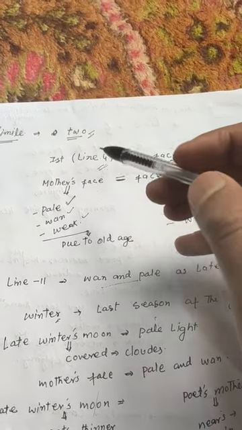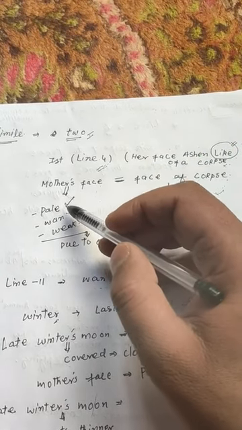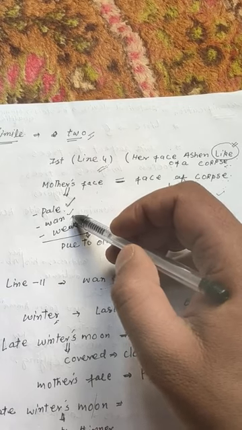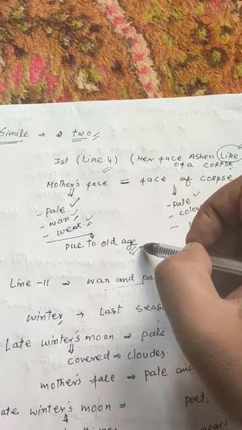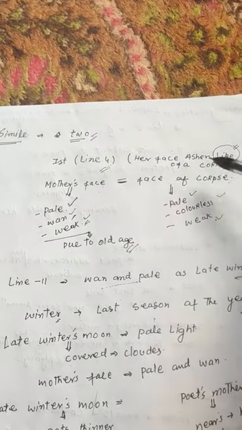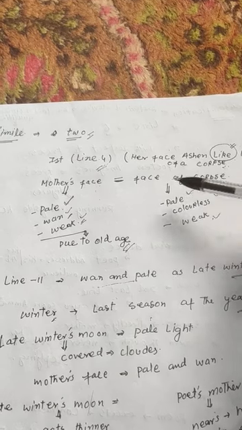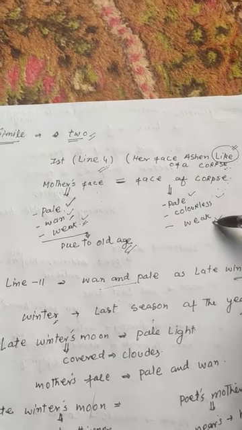She notices that her mother has grown old, her face is pale, it is wan, which means colorless, and weak, and it's all because of old age. So the poetess compares her mother's face to the face of a dead body, because the face of a dead body is pale, colorless and weak.